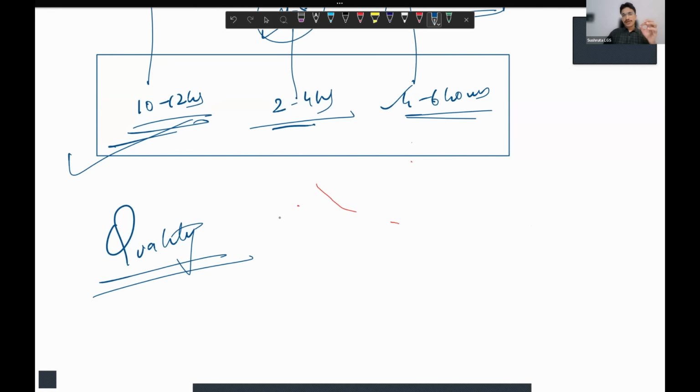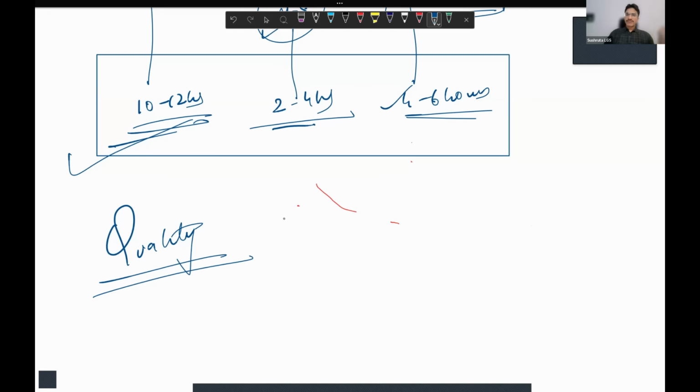Myself, before I cracked NEET SS, I worked and did my fellowship from Gangaram Hospital in surgical gastro liver transplant, wherein it was residency, and after my duty I used to get maybe 4 to 6 hours on 2 to 3 days per week. Other days I used to get 2 to 3 hours.